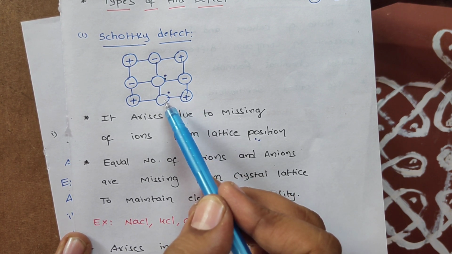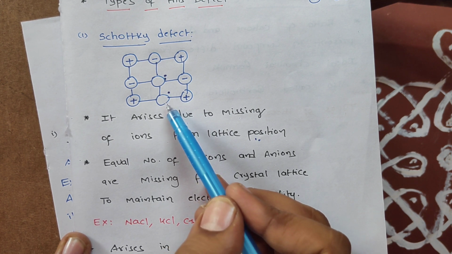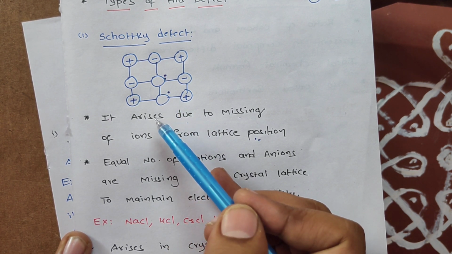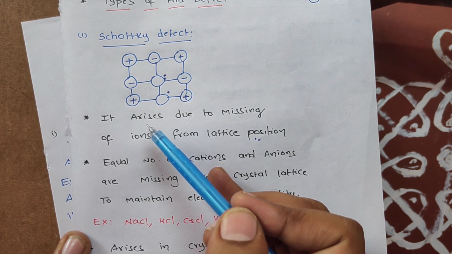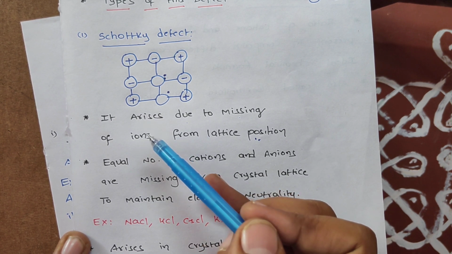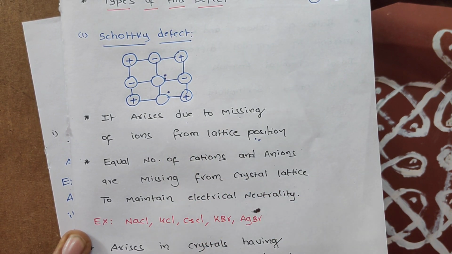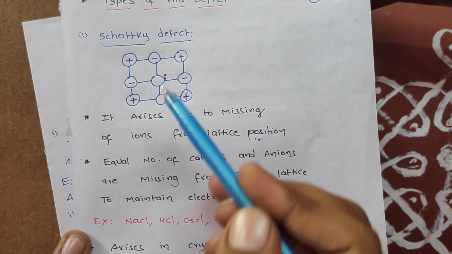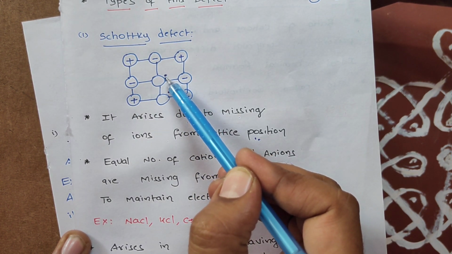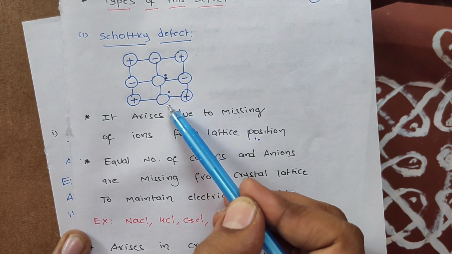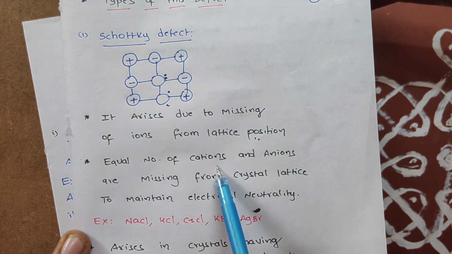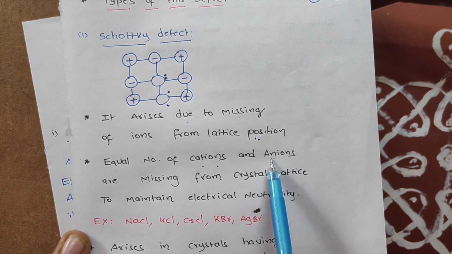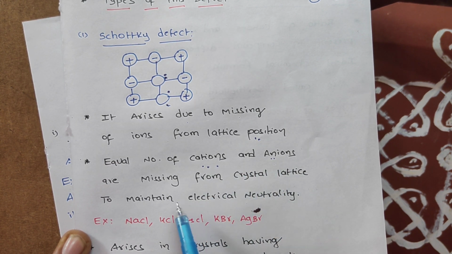So we found some electrical imbalance. Okay, no solid exists with electrical imbalance, my dear students. Every solid satisfies electrical neutrality, means the total positive charge obviously equals the total negative charge. So the number of cations missing is exactly equal to the number of anions missing. In every crystal during Schottky defect, equal numbers of cations and anions are missing, for the only purpose of maintaining electrical neutrality.